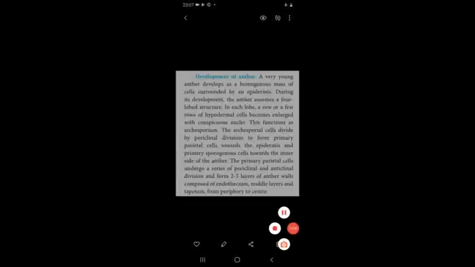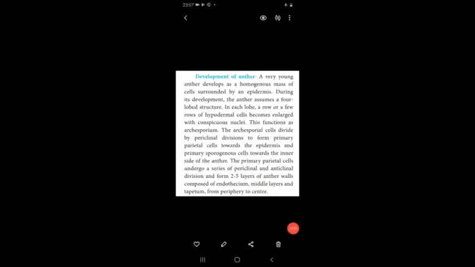And also we can label it. First one epidermis, then hypodermis, next endothecium, next middle layer and tapetum. That's why they are given. We have to arrange the layers from periphery to the center. Dear students, that is the development of anther.